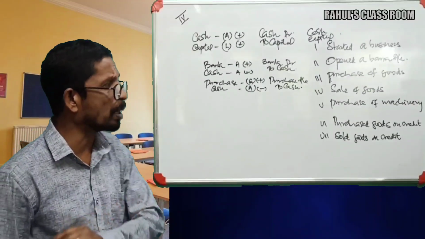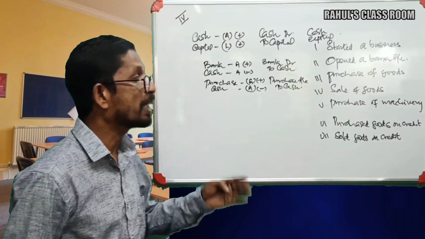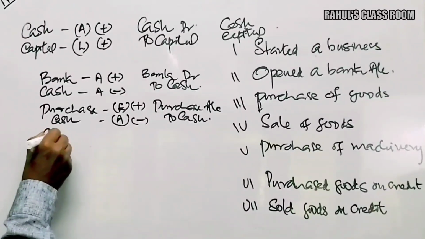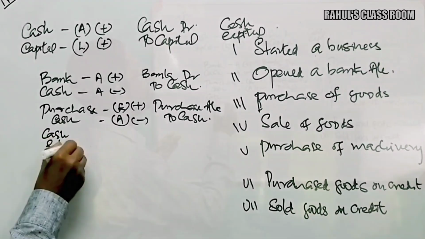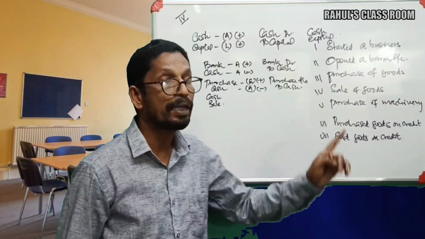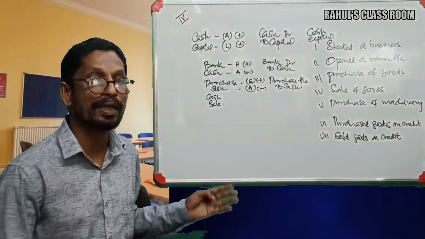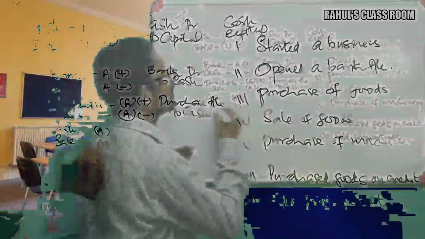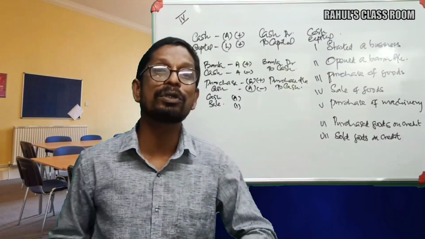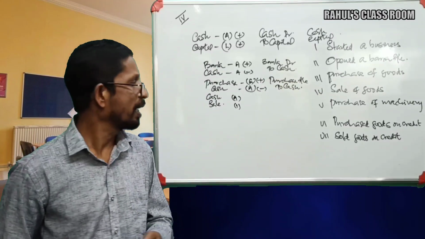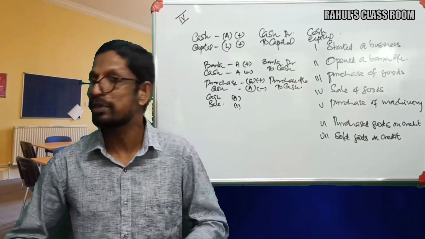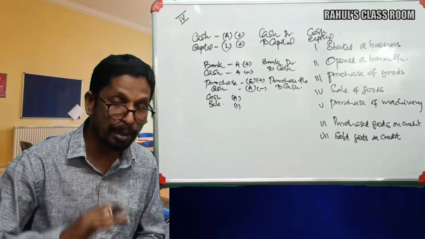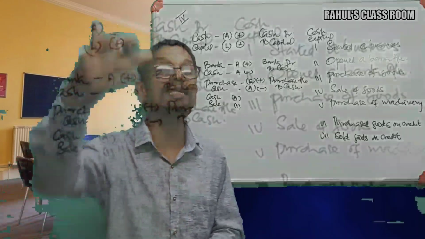Okay. Next one, sale of goods. What are the two aspects here? Cash and sales. Then we categorize them as asset, expense, etc. Cash is an asset, and sale is an income. Sale is a major revenue of a business concern. And what happened to cash? When we sold certain commodities to others, our cash is increasing. Cash is an asset, which shows debit nature, and that is increasing now.